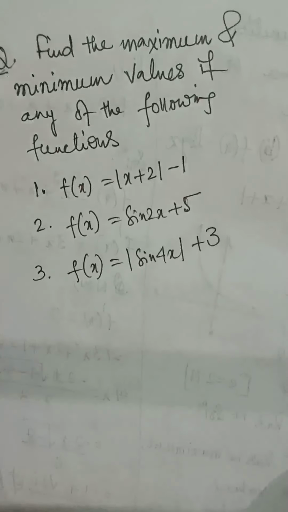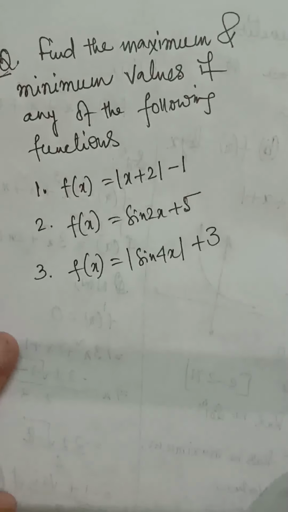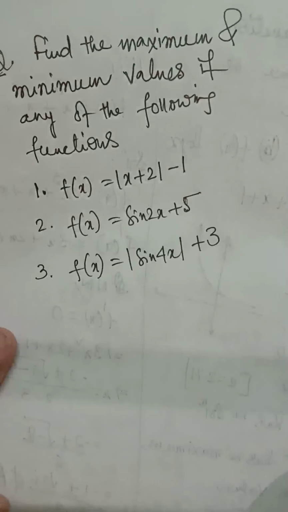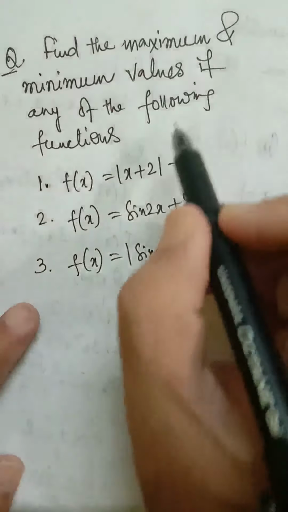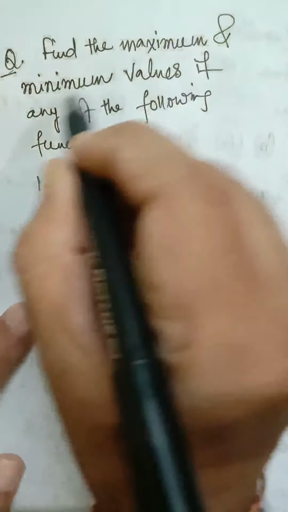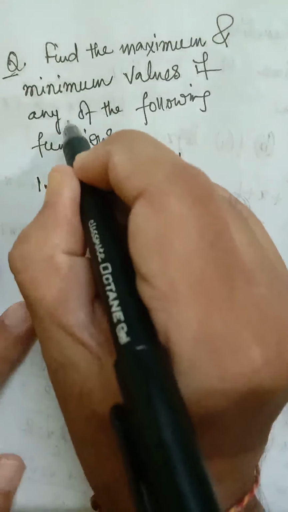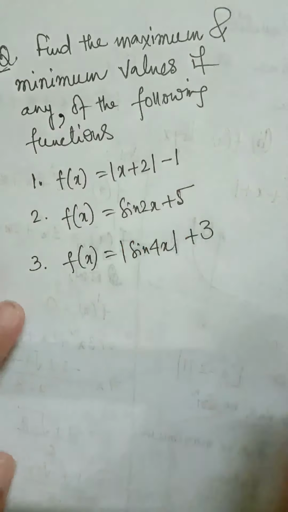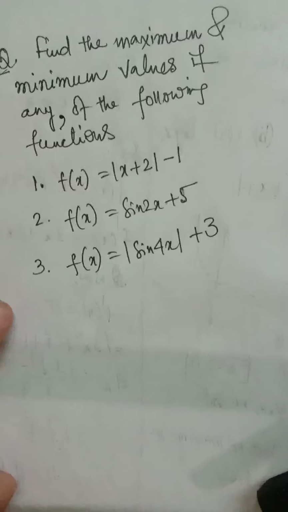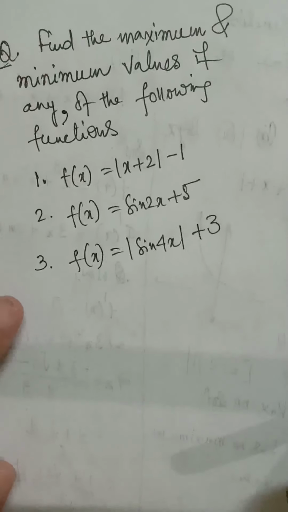Next, find the maximum and minimum values, if any, of the following functions. If they have maximum or minimum values, then we have to find them. These are 1 mark simple questions given in the NCERT book.